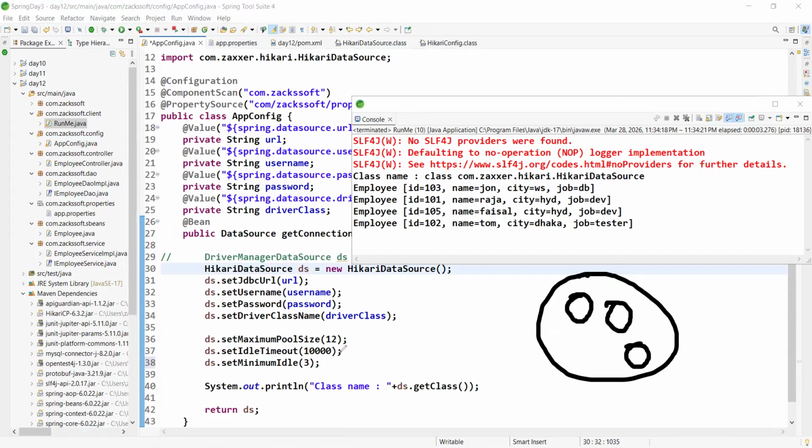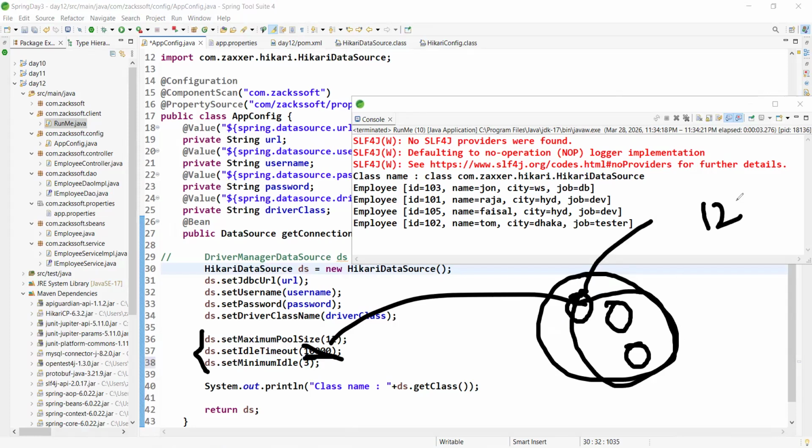So here this is 12 connections, right? After 10,000 milliseconds, if the connection objects are not used, then 3 will remain available. Remaining, 12 minus 3, what? 9 only, right? 9 connections will be removed from the connection pool.